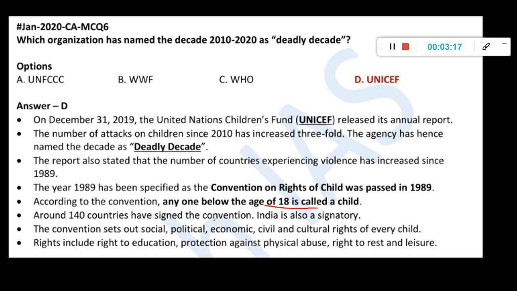Around 140 countries have signed, including India. Okay, this is also one thing. India is a signatory to this convention. UPSC asks a lot of questions on conventions, and all these things, every aspect of child right. Okay, so that will be covered in this.